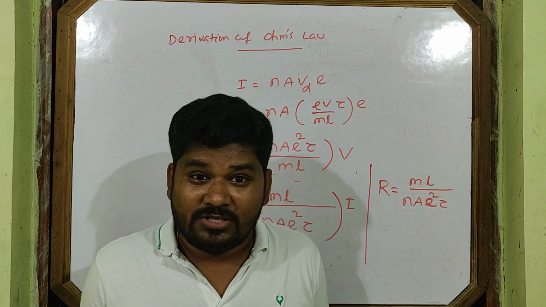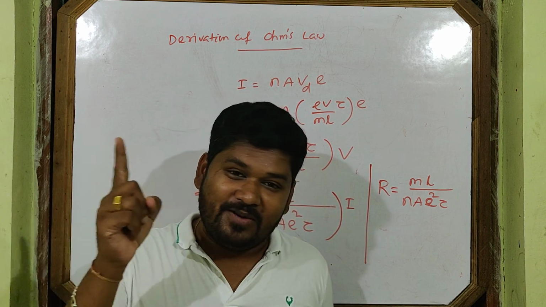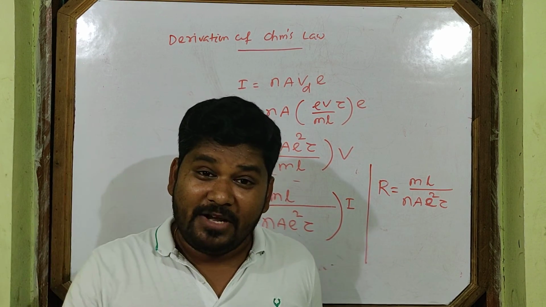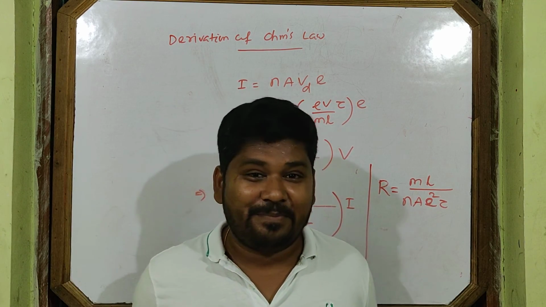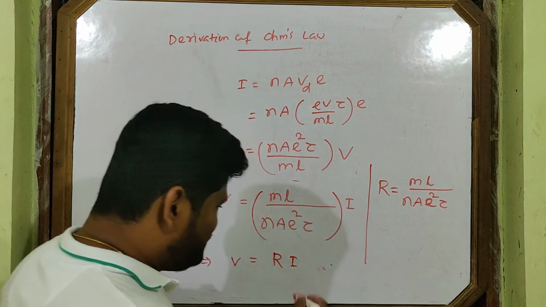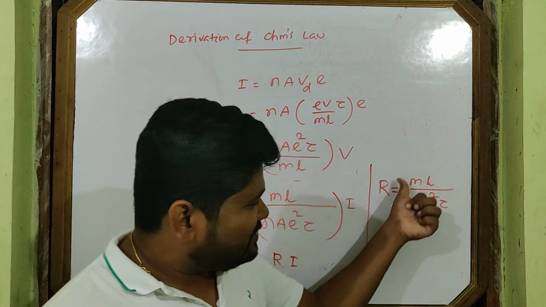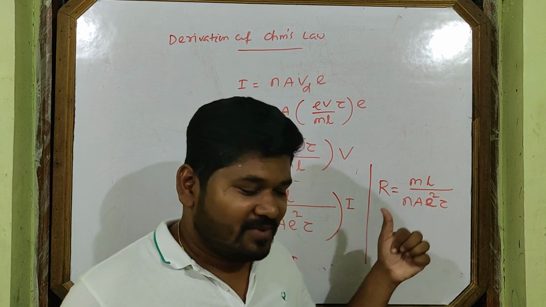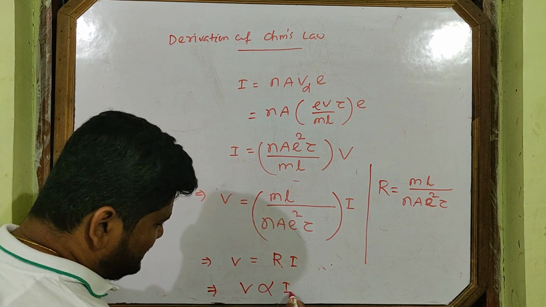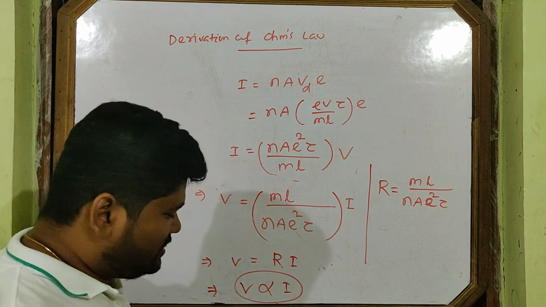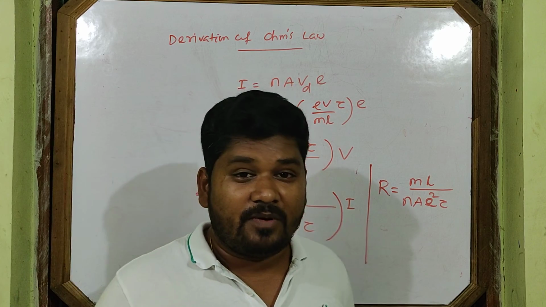This constant is called resistance. This is the actual formula of resistance. So if this is constant, then V is proportional to I. Ohm's law is now proved here. So this is the proof of Ohm's law.